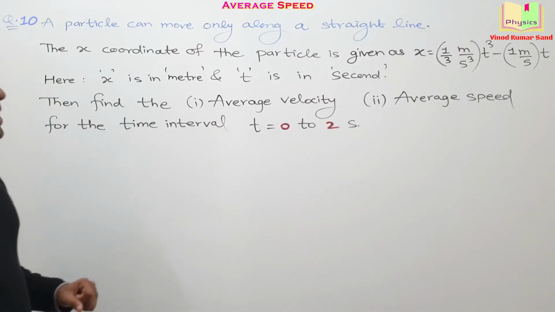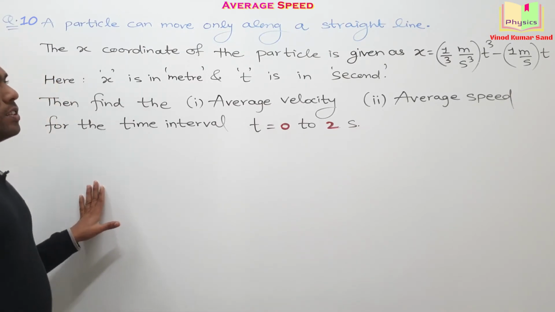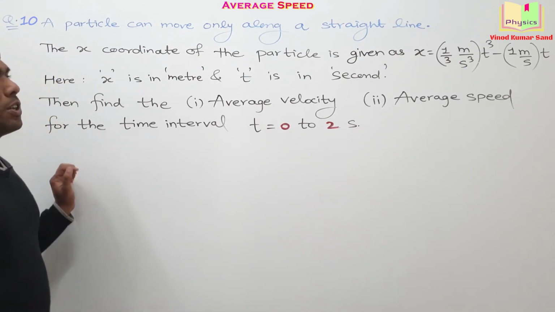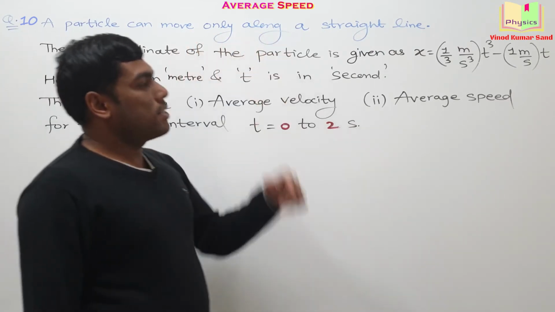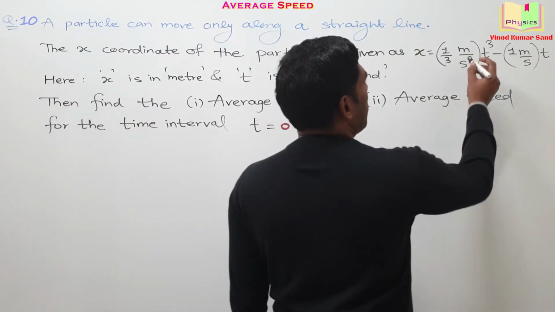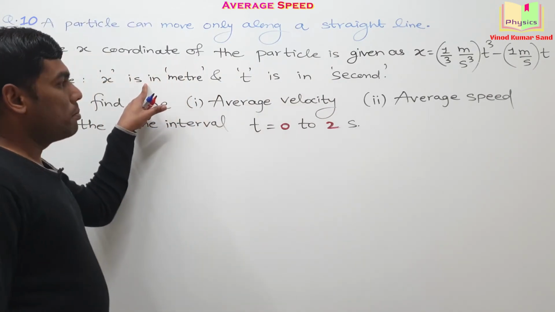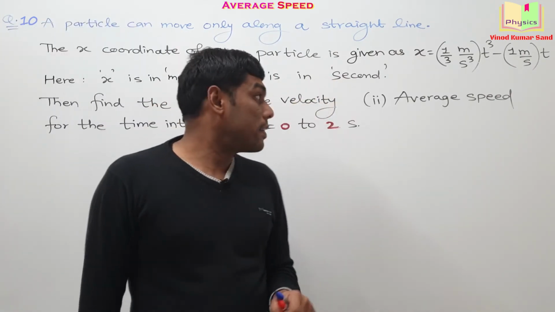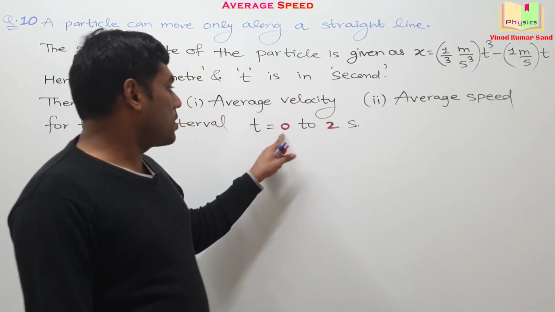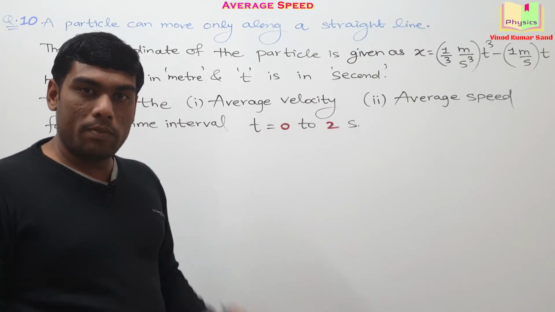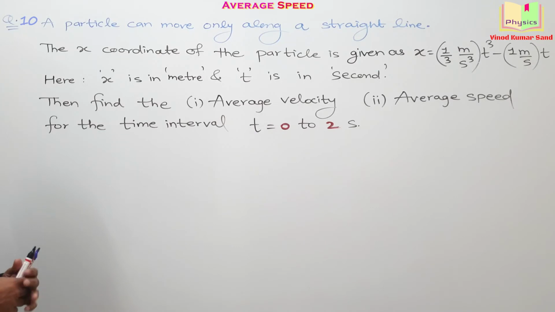Here is the next question and it's an interesting one. There is a lot of learning in this question. So I request you to pause the video here and give it a try yourself. Here the particle is moving only along a straight line and its x coordinate is given by this expression. X is measured in meters and time is measured in seconds. Then we need to find the average velocity as well as the average speed for this time interval. Okay. Post your opinion in the comment box. I am waiting for your answers.